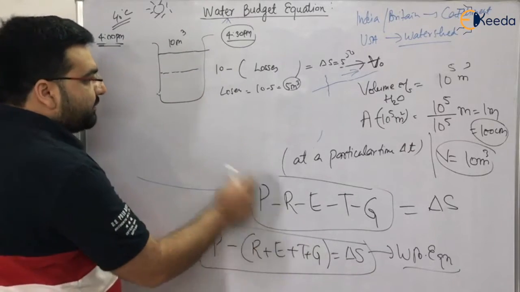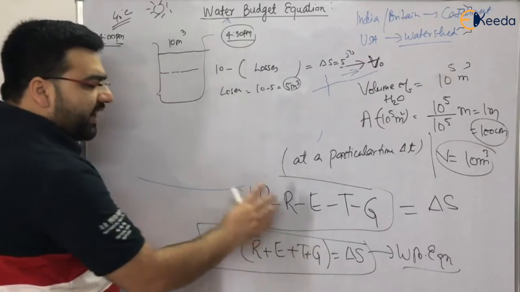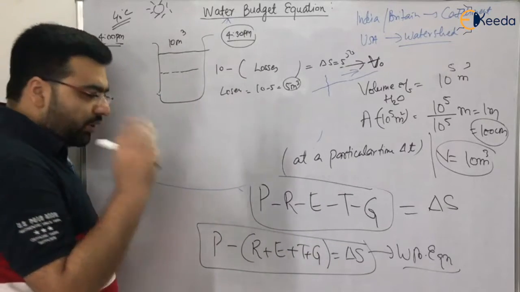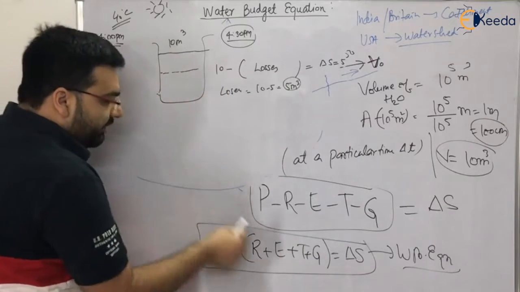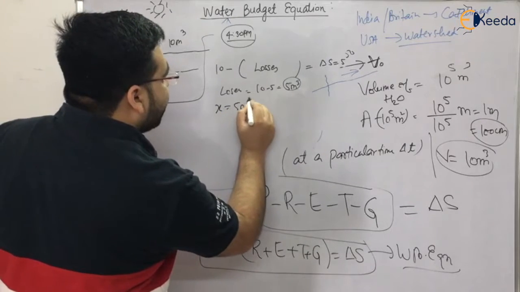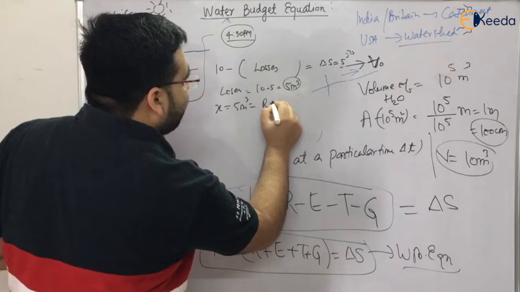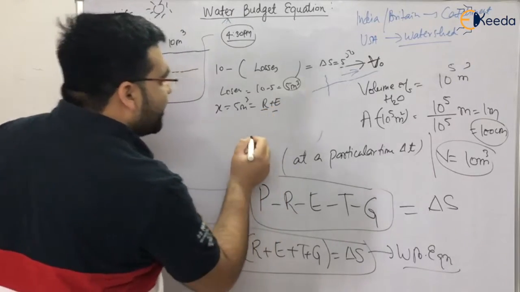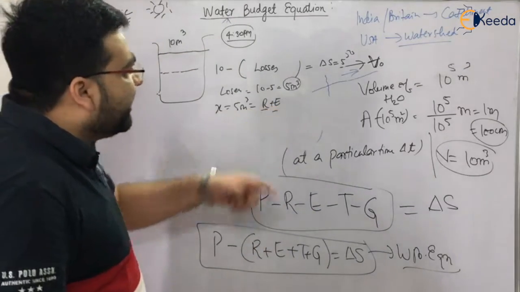Evaporation. Now there is no transpiration because there are no plants, and we are also not bothered about the groundwater. So your losses will be in the form of R plus E. This 5 meter cube will be in the form of R plus E. Now how much is R and how much is E? There are various formulas to determine R and E respectively.